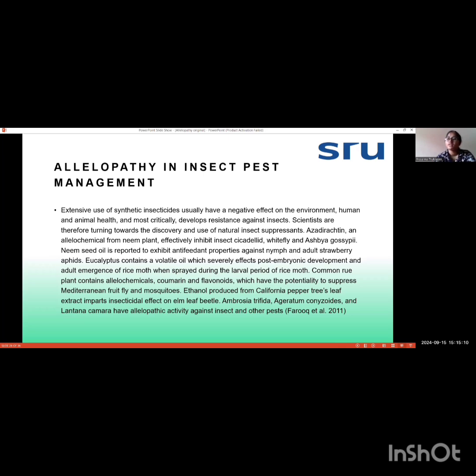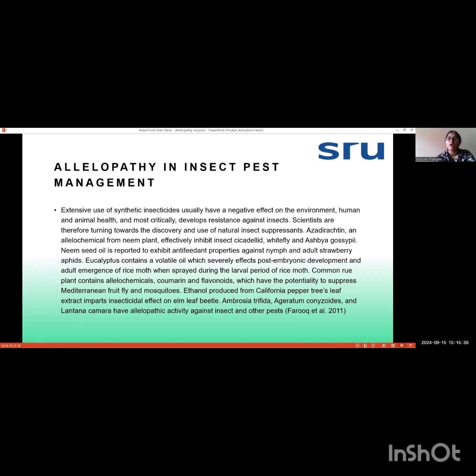Next is eucalyptus, which is also producing some kind of oils that are useful for insect pest management in agriculture. And ethanol produced from California pepper tree leaf extract imparts an insecticidal effect on the elm leaf beetle, causing a reduction in the growth of the elm leaf beetle.